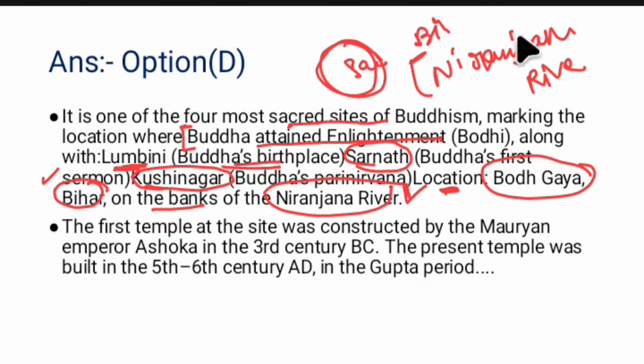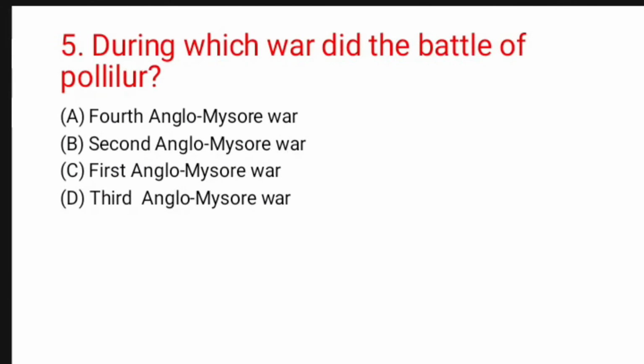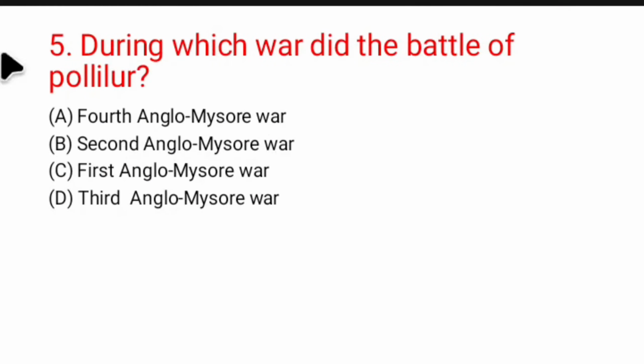And question number 5: during which war did the Battle of Polilur happen? The options were 4th Anglo-Mysore, 2nd Anglo-Mysore, First Anglo-Mysore and Third Anglo-Mysore War. There are four Anglo-Mysore Wars.